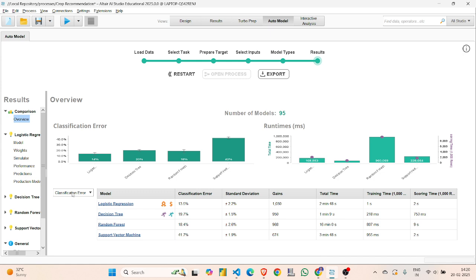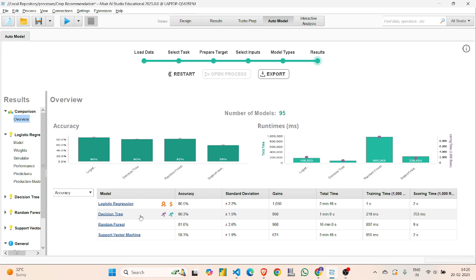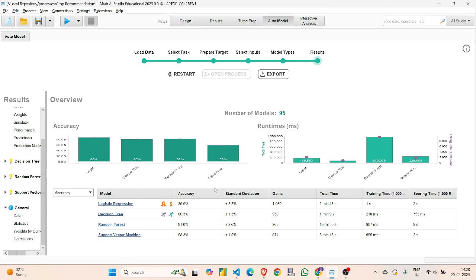Now if I come to the accuracy, the accuracy of the logistic regression is 86.5% with plus minus 2.2% of standard deviation. And here you can visualize using the bar graph the accuracy for the different models. I have taken only four, but there will be many other models also.